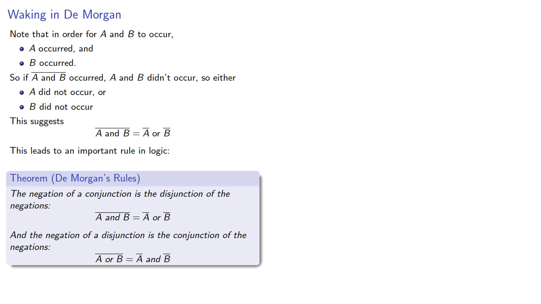The negation of a conjunction is the disjunction of the negations. In other words, not A and B is not A or not B, and the negation of a disjunction is the conjunction of the negations. Not A or B is not A and not B.